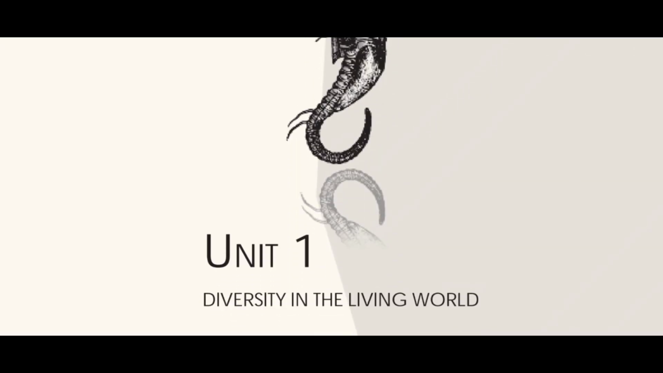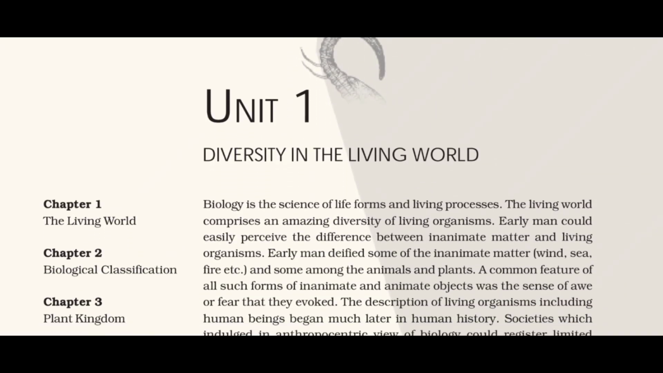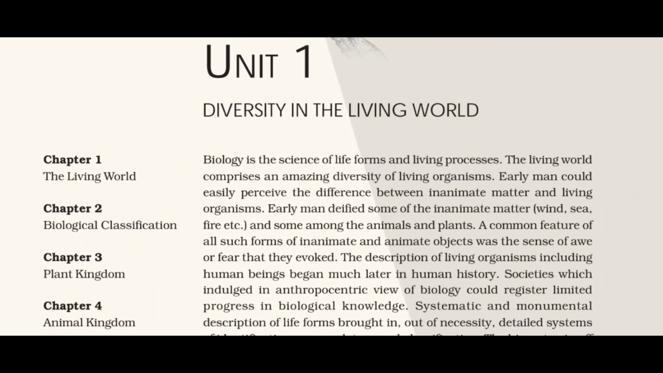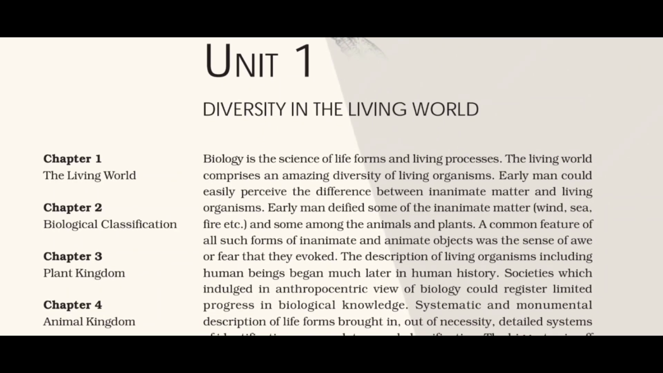NCERT ebook, The Living World. What is living? Diversity in the living world. Taxonomic categories. Taxonomical aids. Chapter 1, The living world. Chapter 2, Biological classification. Chapter 3, Plant kingdom. Chapter 4, Animal kingdom. Biology is the science of life forms and living processes.